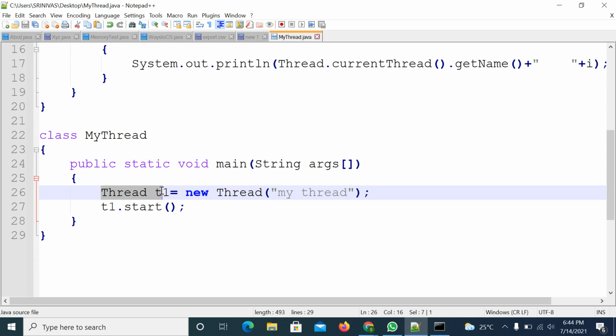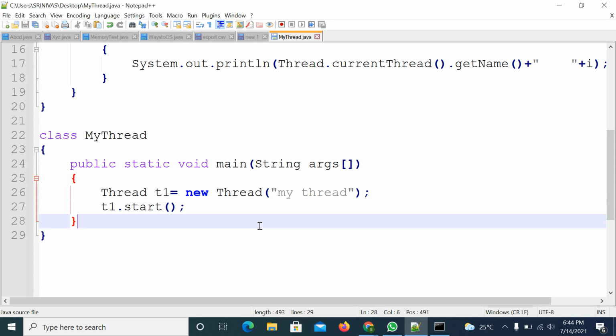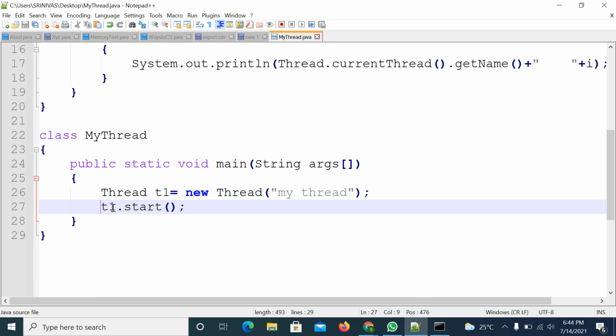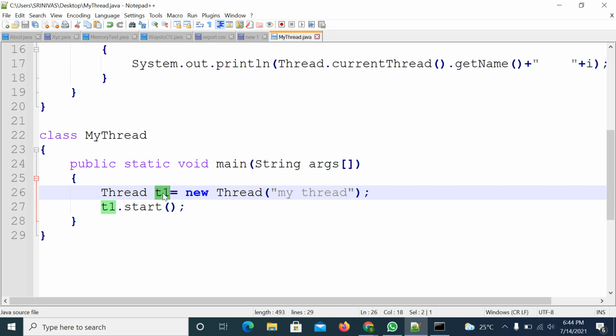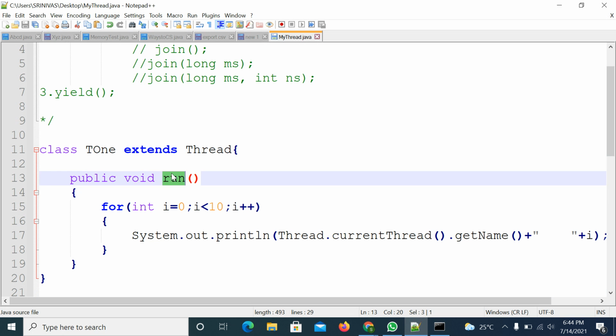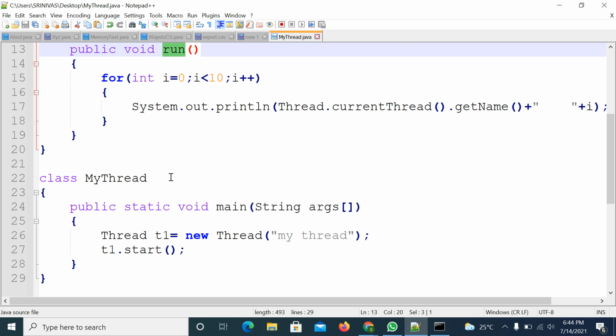Understand here, you created object for which class? Thread class. And you are giving a thread name as my thread. And you are starting the thread. That means thread class start method will be executed. Thread class start method registers the thread. That is T1 will be registered with the thread scheduler, and it will try to execute the run method of thread class, not T1 class run method. Right. So now try to execute the program.